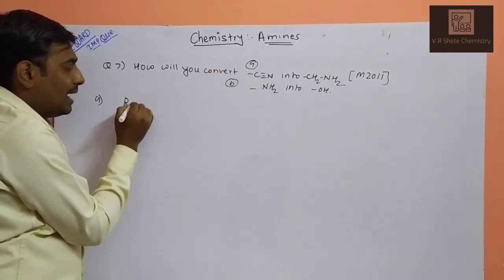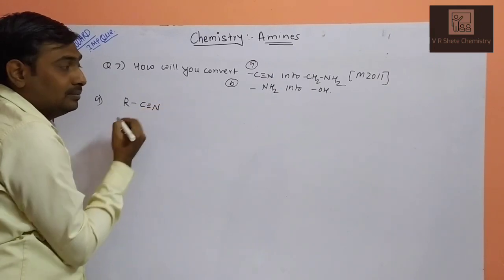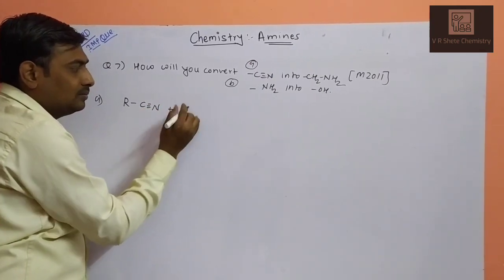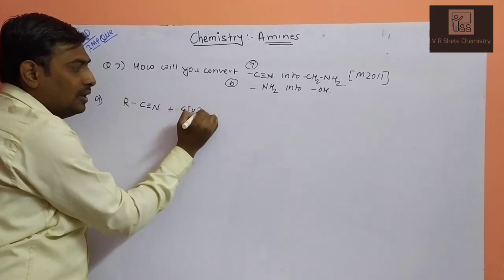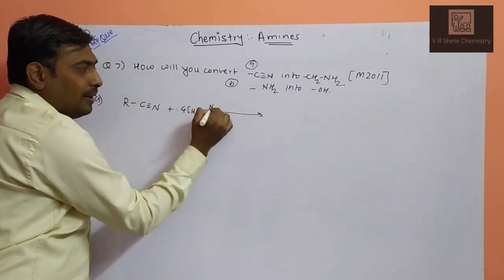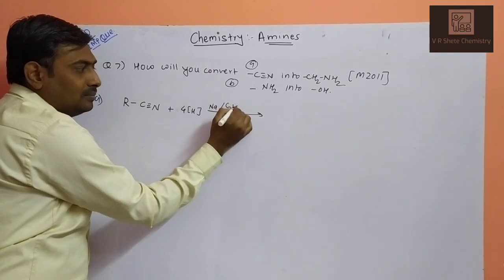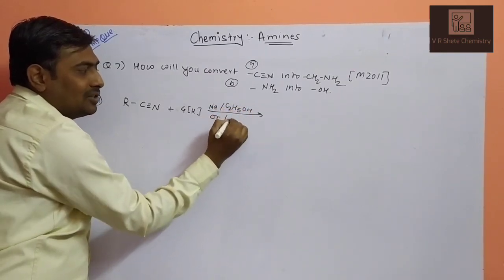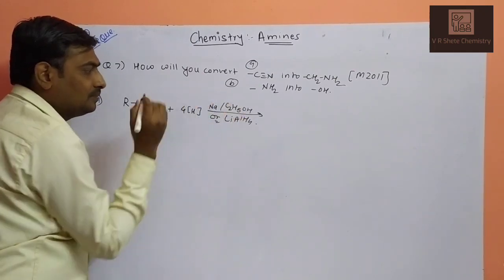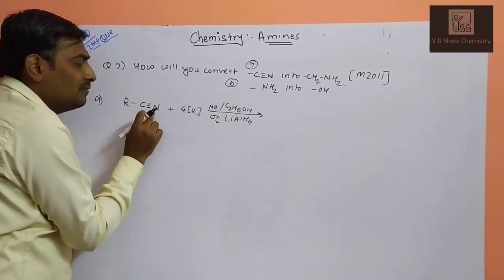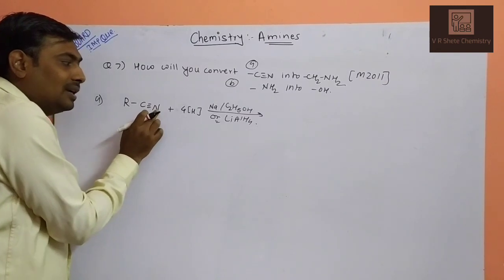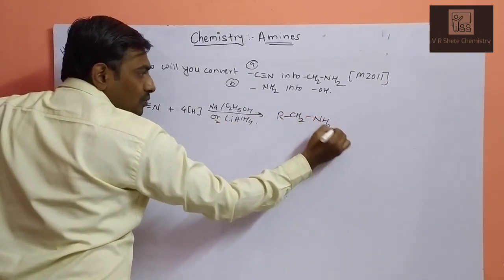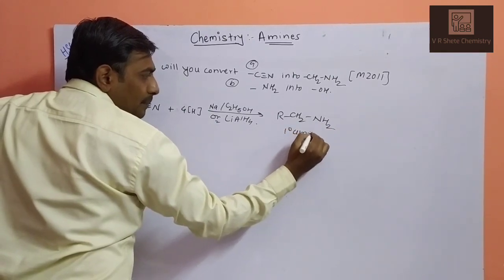So A: R C triple bond N reacted with 4 nascent hydrogen in the presence of sodium and ethanol as a solvent, or you can use LiAlH4. One hydrogen will be added here, one hydrogen there, again one hydrogen. So we will get R CH2 NH2. This is your primary amine.